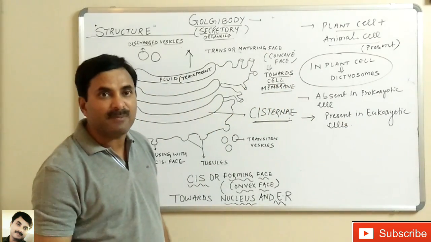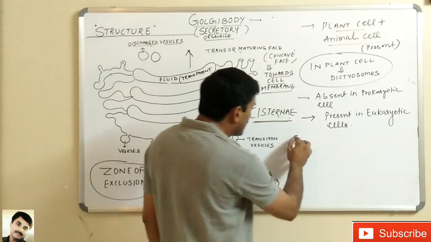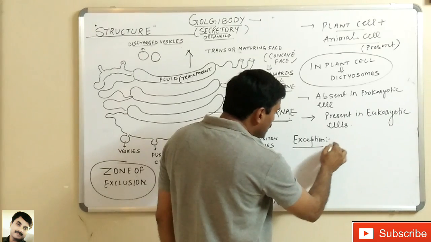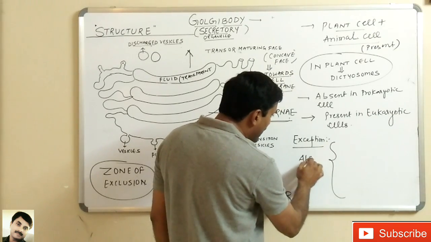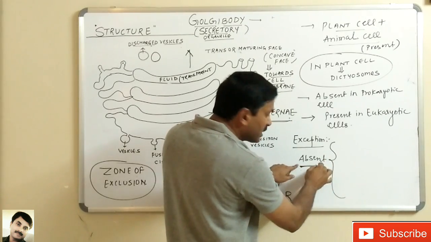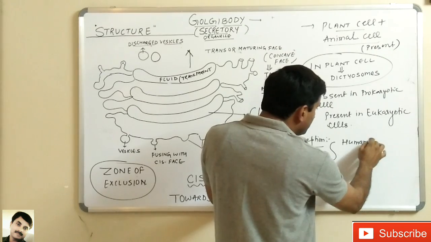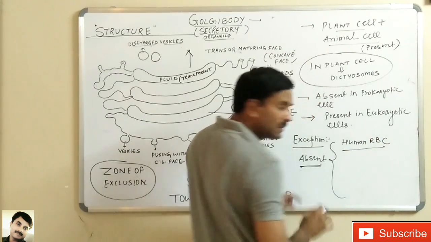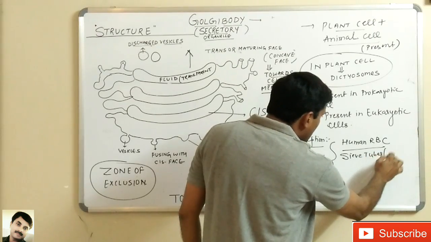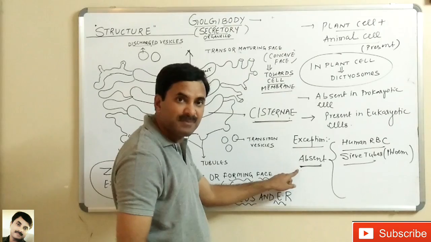But there are certain exceptions where the Golgi bodies are absent. So I am writing a few structures where the Golgi body is absent. For example, in human RBC, Golgi body is absent. In the sieve tubes, which are part of the phloem, the Golgi bodies are also absent.